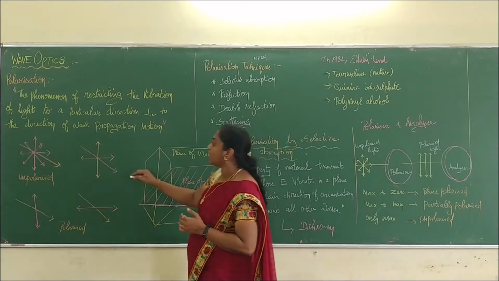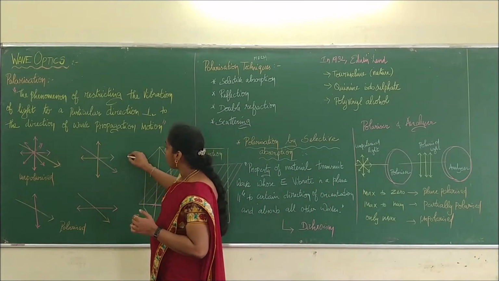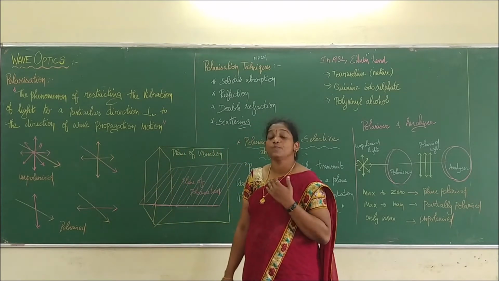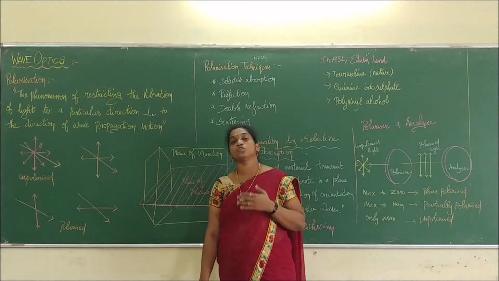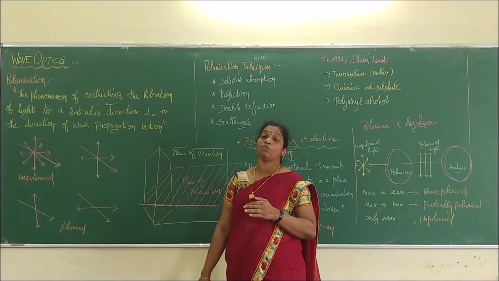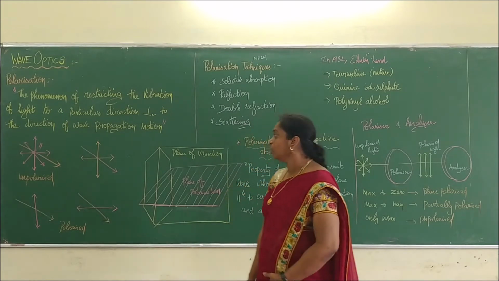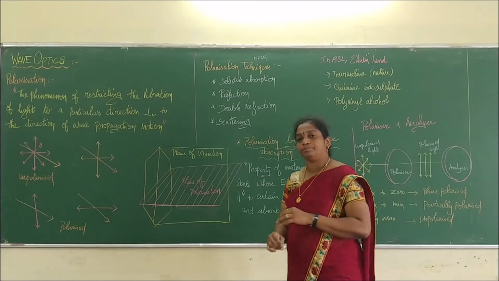So the parallel one is represented by a double arrow and the perpendicular one is represented by a dot. That is called polarization. The polarization phenomenon also proves that light has a wave nature. That is what we are going to study in this topic. It is a very interesting topic.